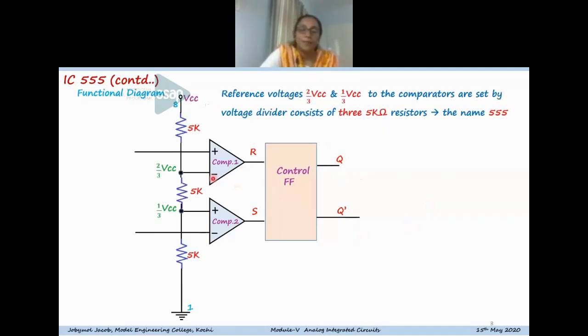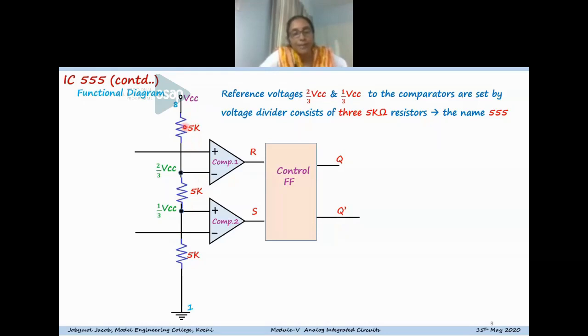The reference voltages to the comparators are set by three 5 kilo ohm resistors connected from VCC to ground. And we know that for the op-amp, the current flowing into the terminal is negligible. So this can be considered as a potential divider arrangement.